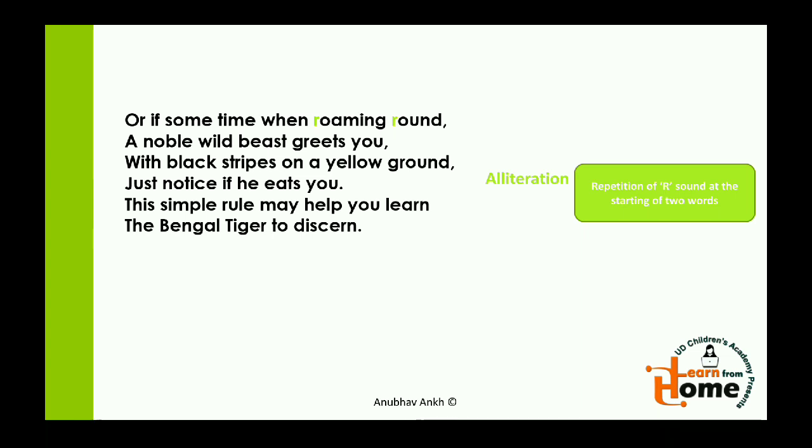The words start with that particular sound or consonant. Roaming, round. So, roaming round is alliteration. In consonance, it is not specifically required that this repetition should be at the starting of the words.